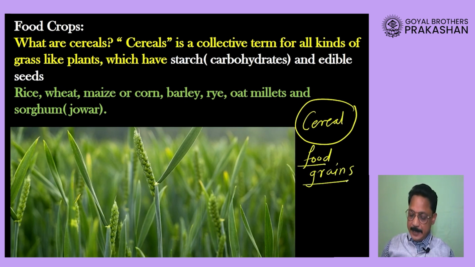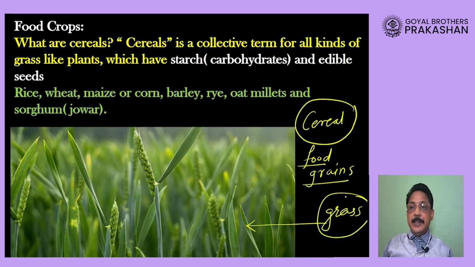Now you will look at this picture and you will find that this looks like grass. So basically cereals are grass-like plants, and from this grass-like plant we obtain the seeds, and these seeds consist of starch, that means carbohydrates, which are the main source of food for us. We obtain maximum energy required for our life, dear students, from cereals. So cereals are the sources of starch, that means carbohydrates.